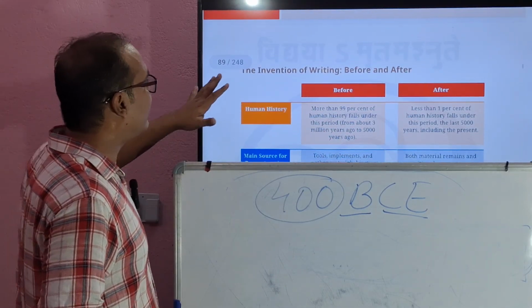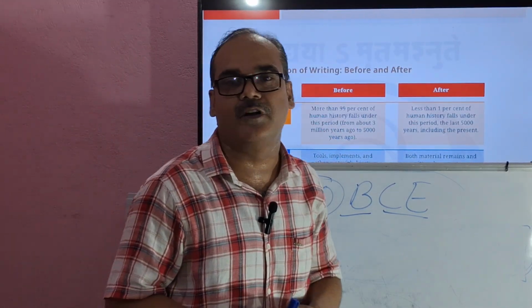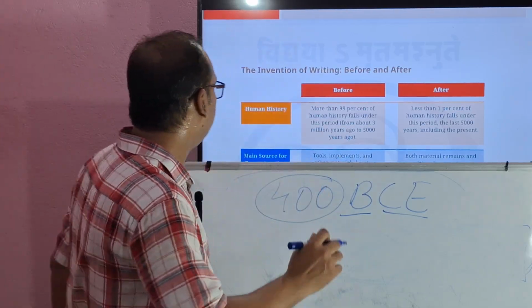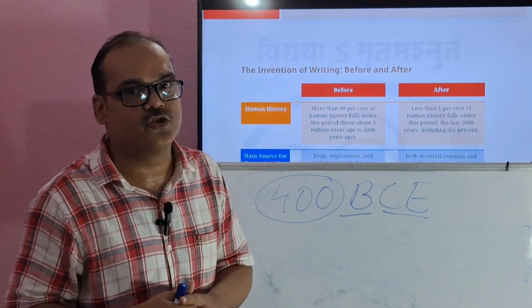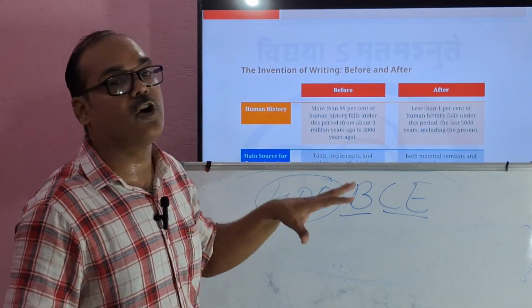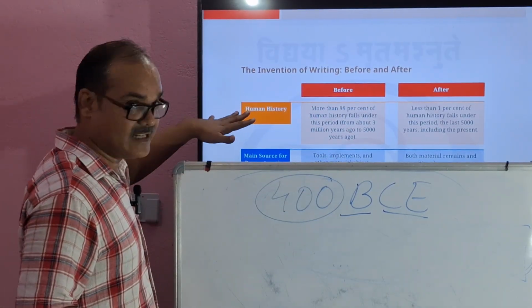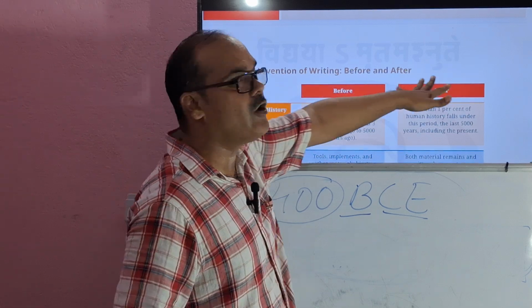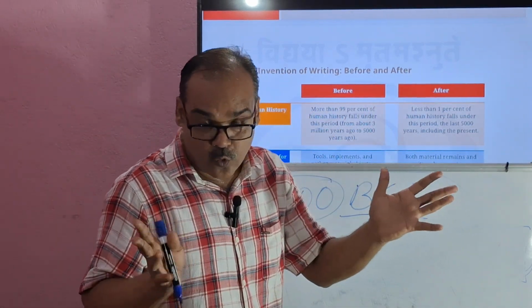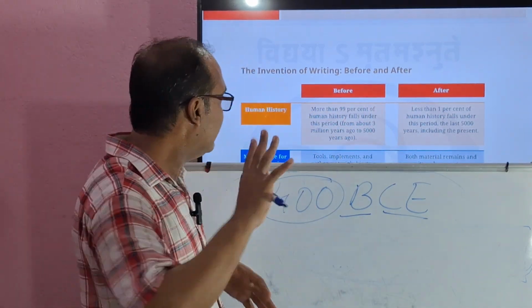Now let's talk about the invention of writing, before and after. What is the difference? Human history. When we talk about human history, 99% of human history falls under this category. Which category? Let's discuss. Human history before and after. What is the difference? What information do we have according to this?